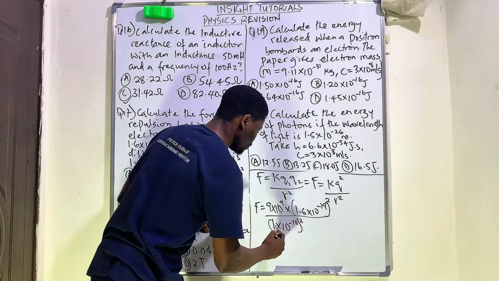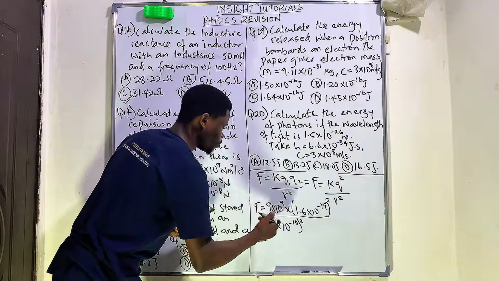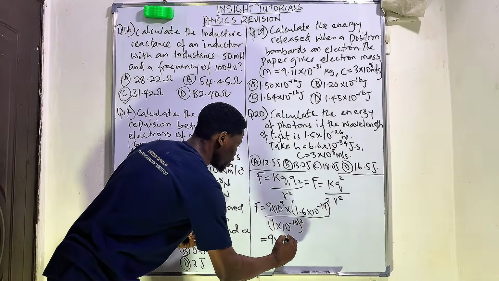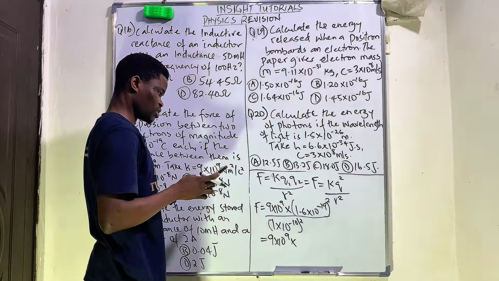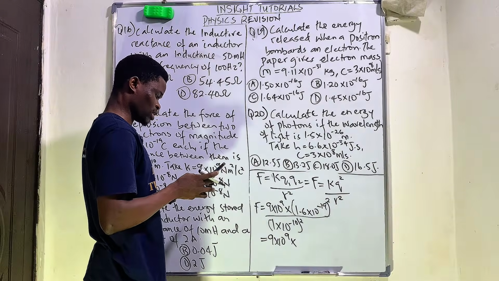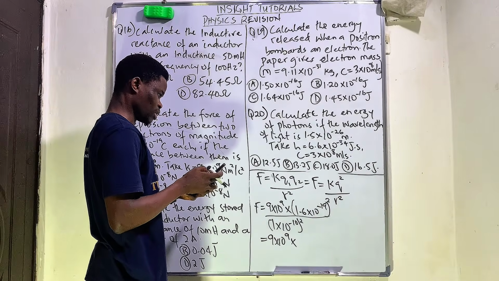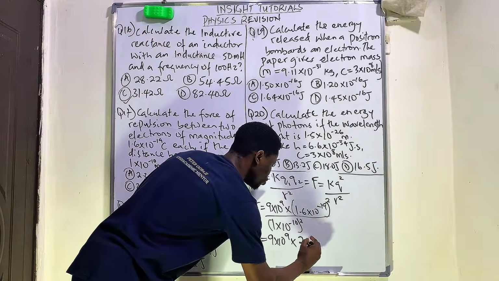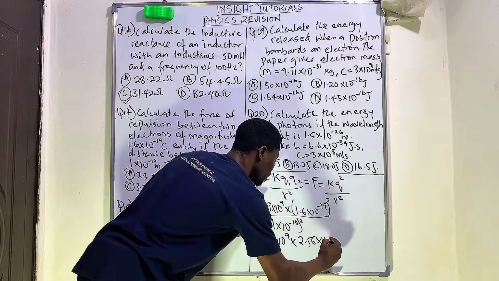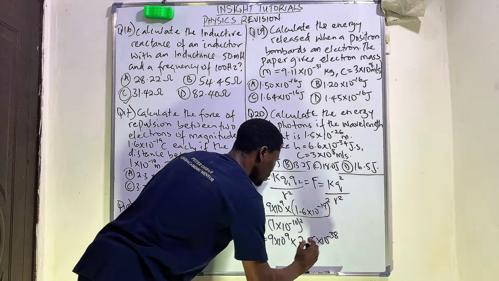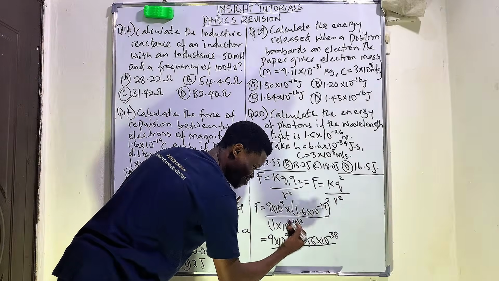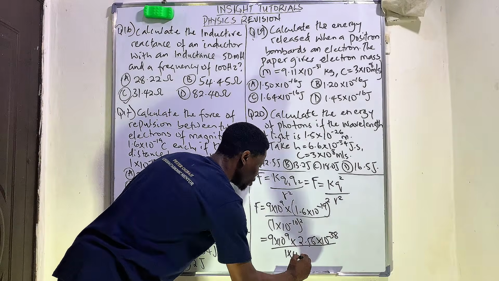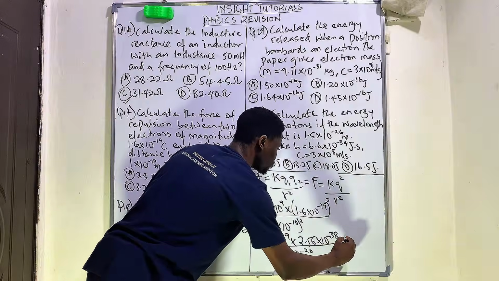To work on that, we have it that our force is 9 times 10 raised to the power of 9 times 1.6 times 1.6 times 10 raised to the power of minus 19. It happens that it's equal to 2.56 times 10 raised to the power of minus 38 all over 1 times 10 raised to the power of minus 10 squared, which is simply 1 times 10 to the power of minus 20.